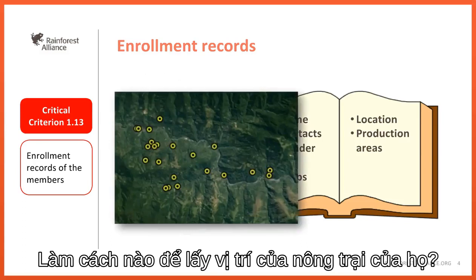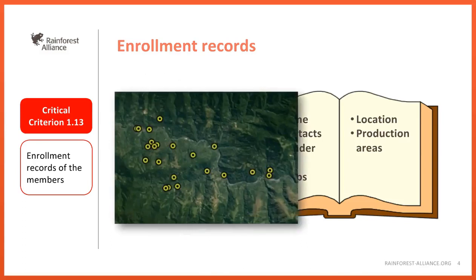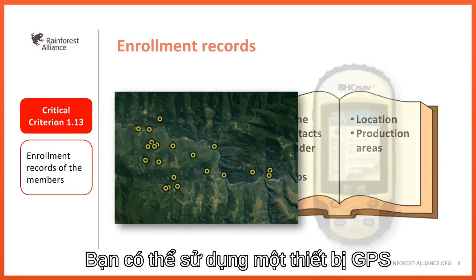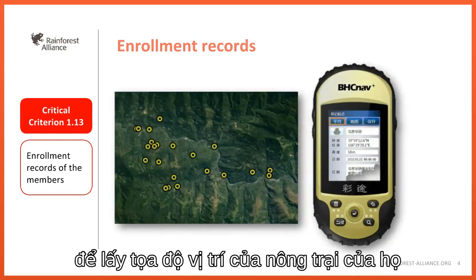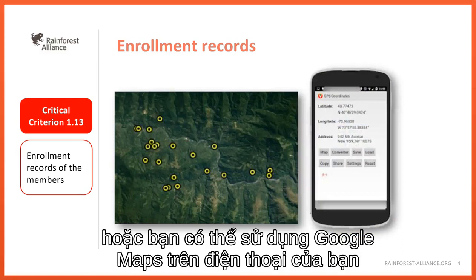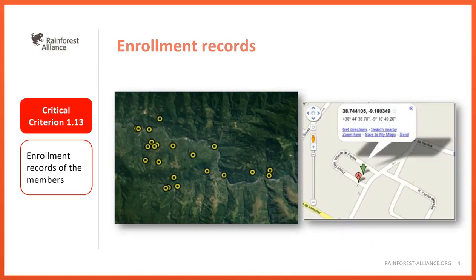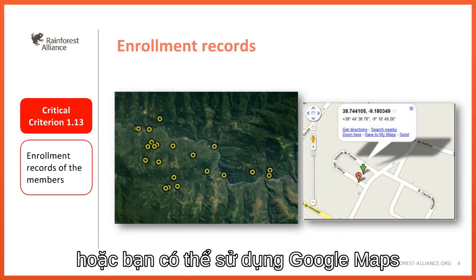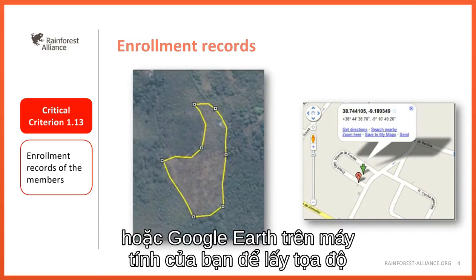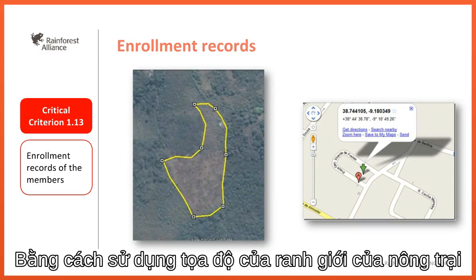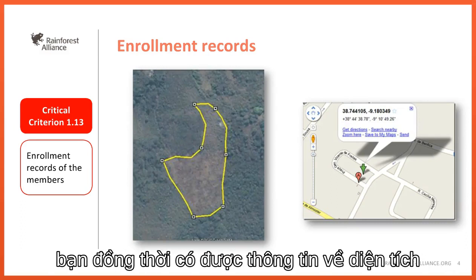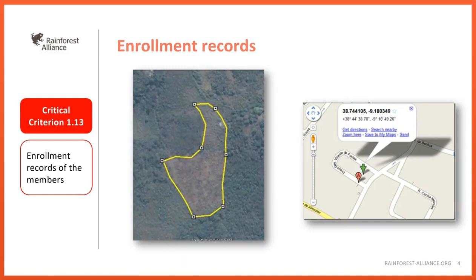How can we obtain location points of the farms? You can use a GPS device to get the coordinates of the locations of the farms. Or you can use Google Map on your smartphone to get the coordinates. Or you can use Google Map or Google Earth on your computer to obtain the coordinates. By using the coordinates of the boundary of a farm, you can obtain the information about the area size as well.